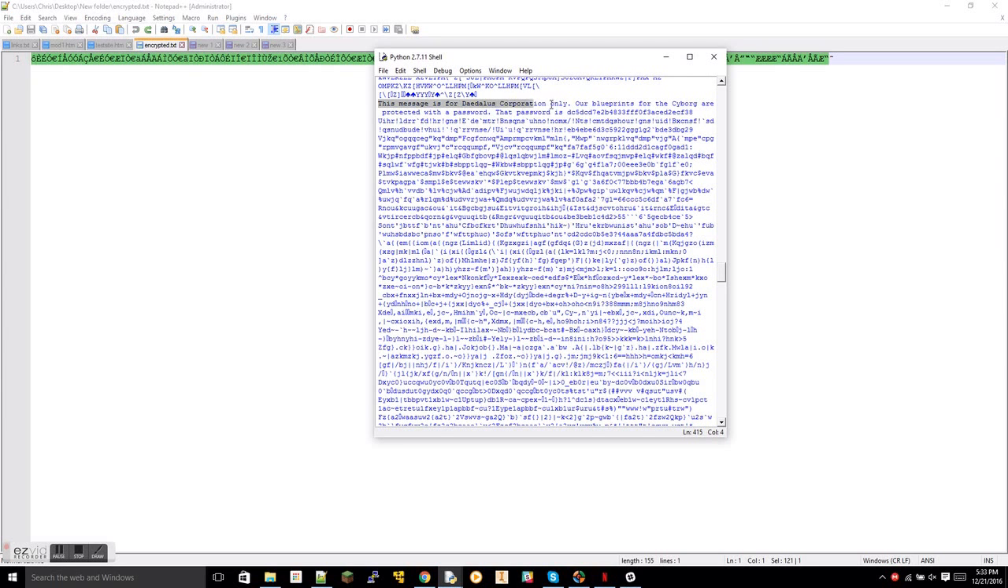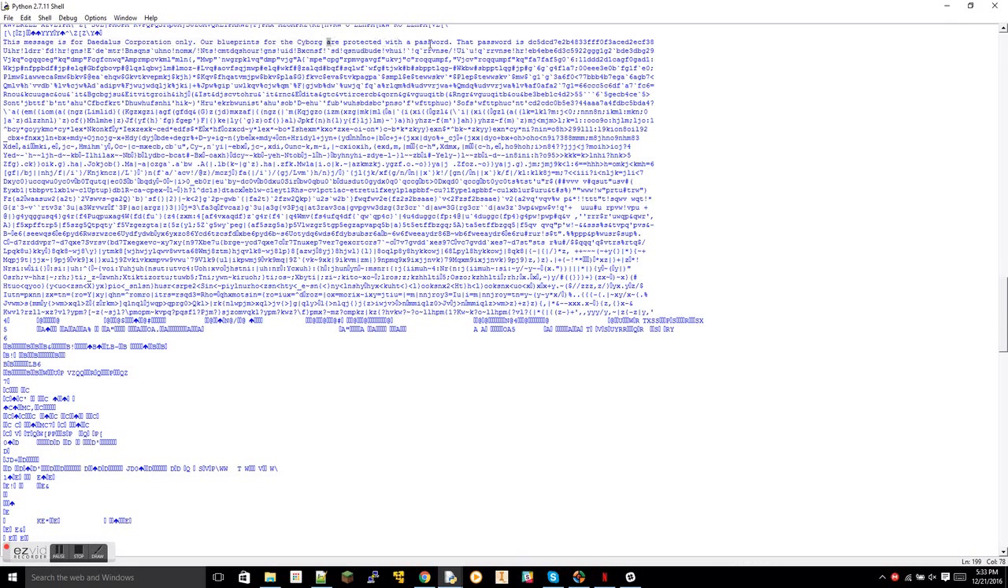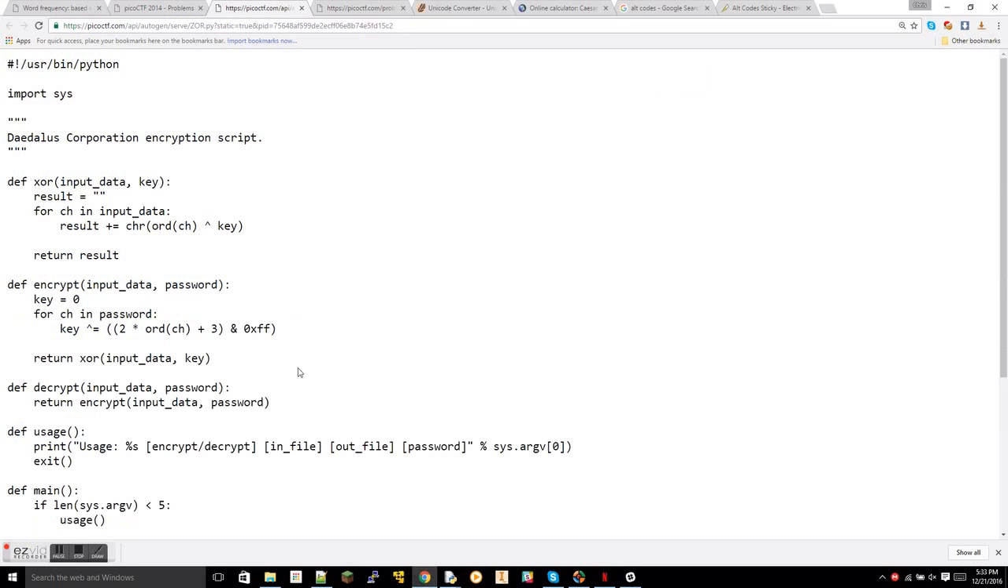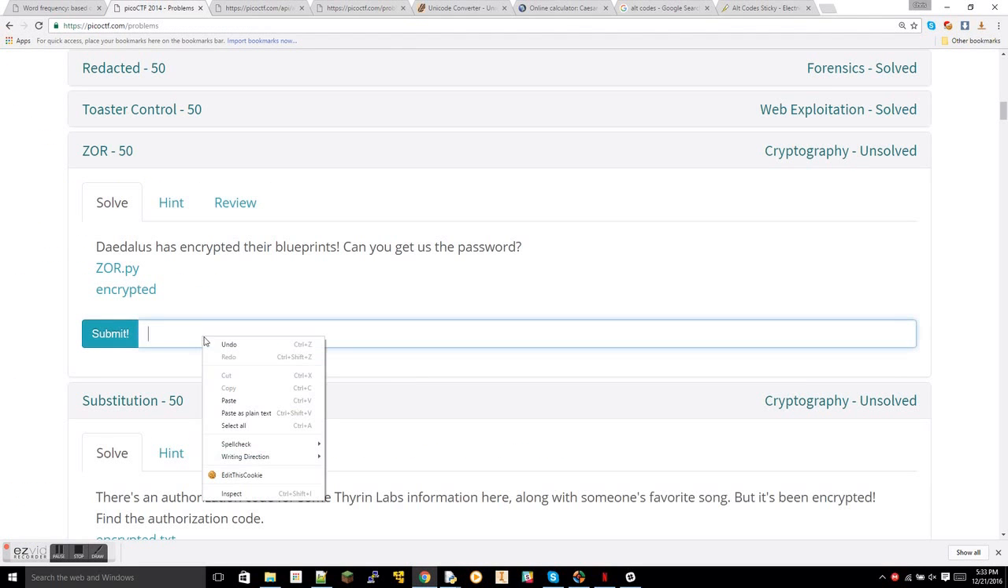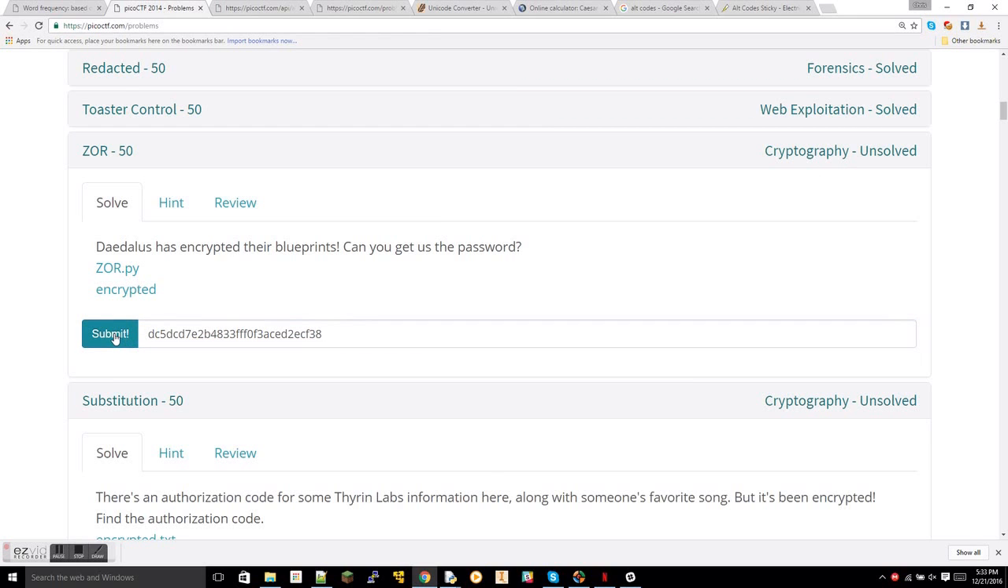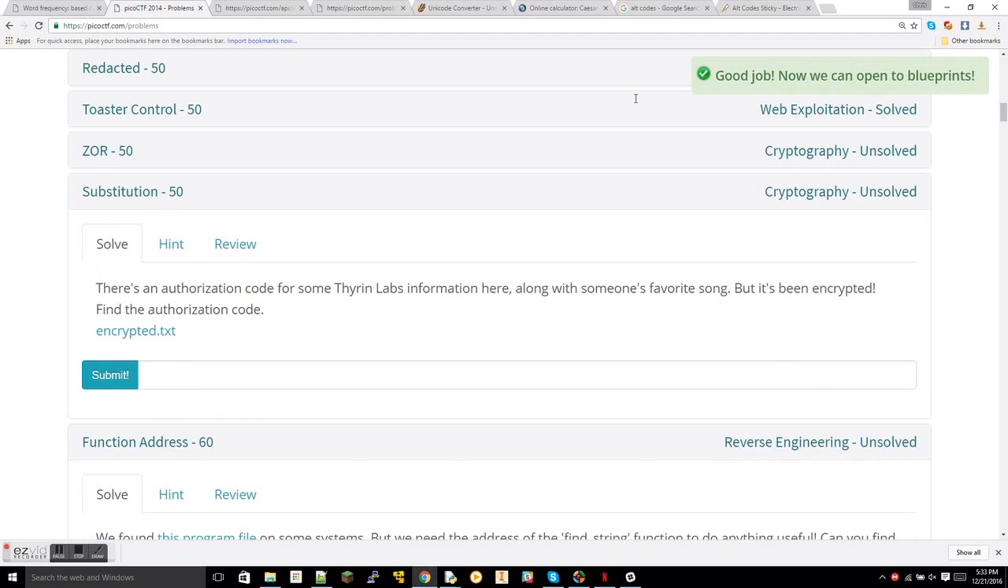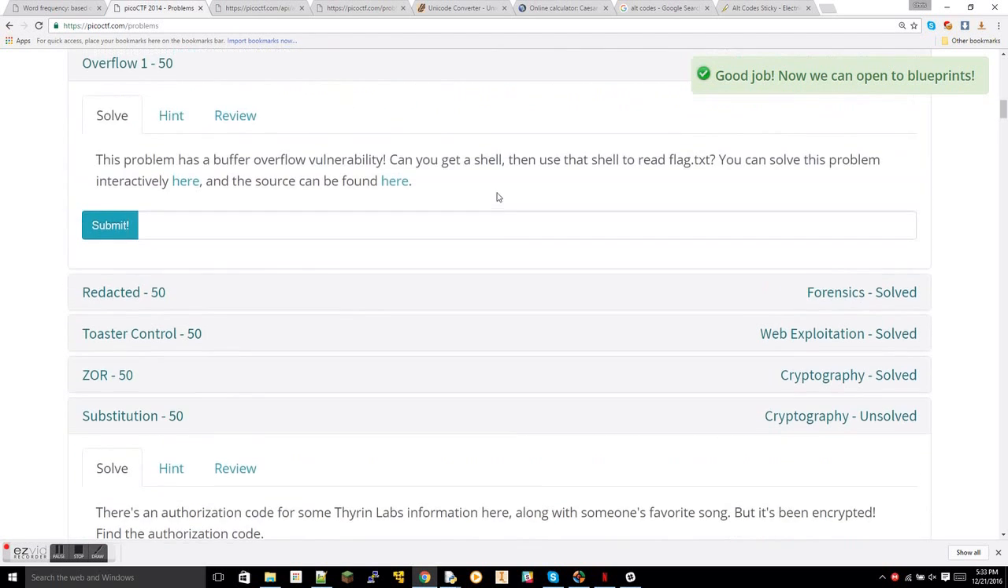This is a message for Daedalus Corp. Only our blueprints here. That for the cyborg are protected with the password. The password is this number. There we go. That's our flag. So let's see if that works. And this one is one that I didn't actually solve before, so let's see if that works. It's going to be a shame if it doesn't. Submit. Oh, there we go. So it worked.